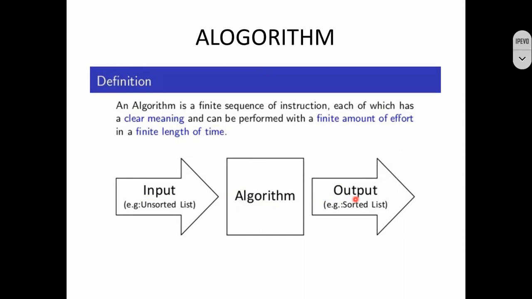So here we take input as raw data, and finally we convert it into useful information, that is the output. This is what exactly we need to understand. We are looking at only one thing: a finite sequence of instructions, nothing but a finite number of steps, is required to convert this unsorted data into sorted data. We have to use finite steps to solve any kind of problem. This is the definition of an algorithm.